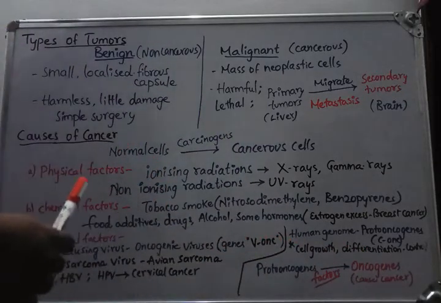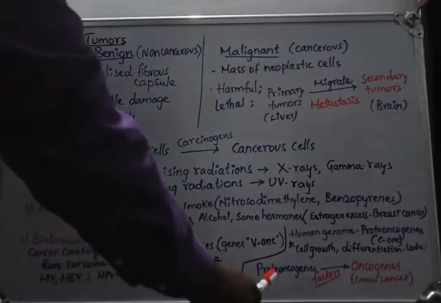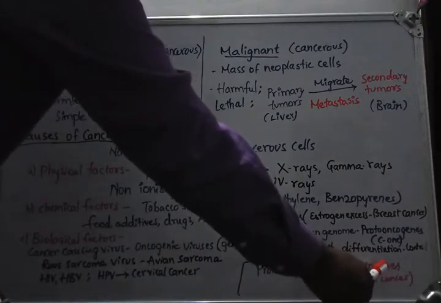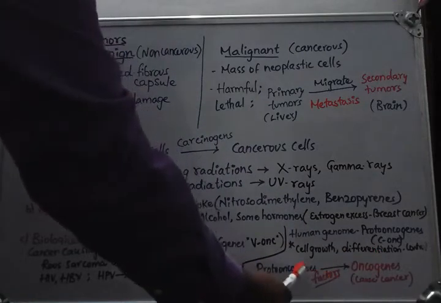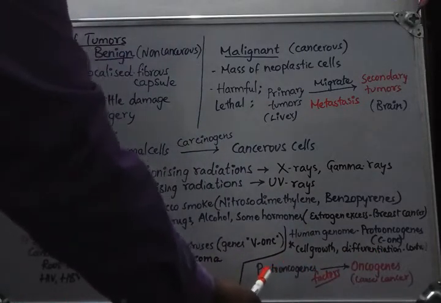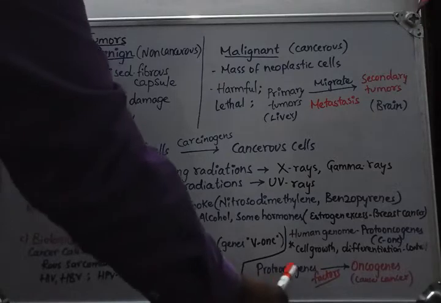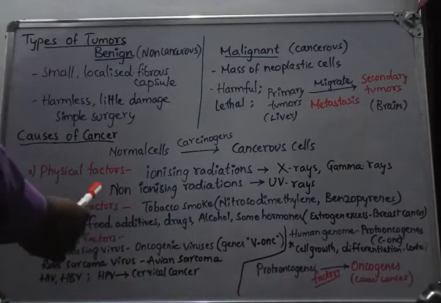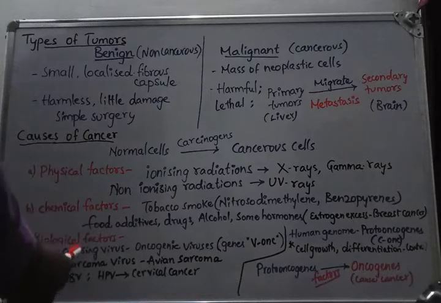So how does this process happen? Let us observe. The proto-oncogenes may be converted into oncogenes when they interact with factors, like physical, chemical or biological factors.